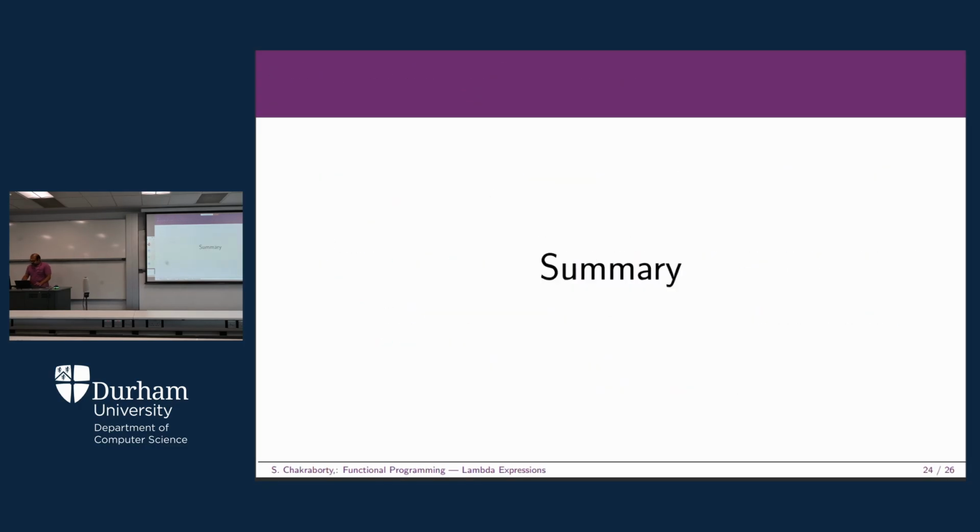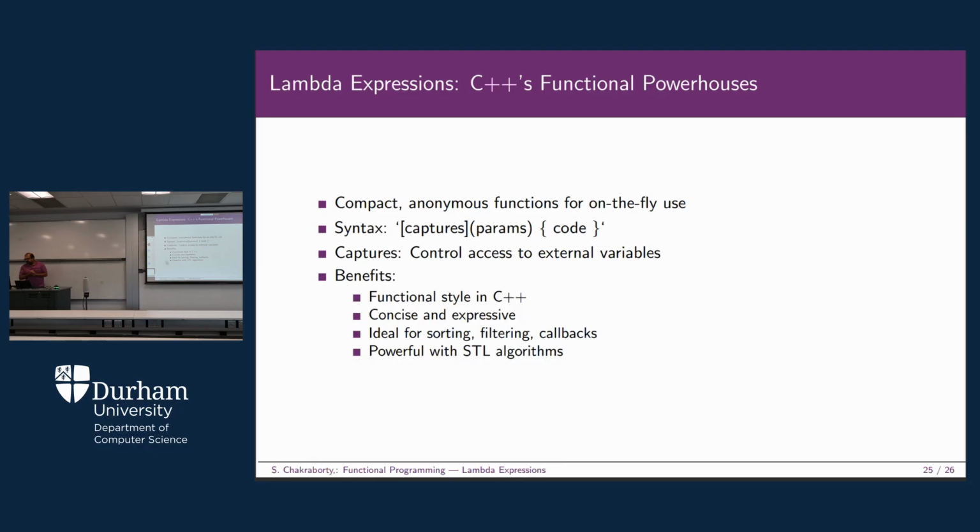So in summary, we have that compact anonymous function for on-the-fly use, which is basically a lambda expression, and this is the syntax. First we have the capture clause, then you have the parameters. Parameters means the number of arguments, as many as you want, so you can just write them there, and then you have the function body, that is the primary operation that you are going to do. Captures are basically the control of access to external variables.